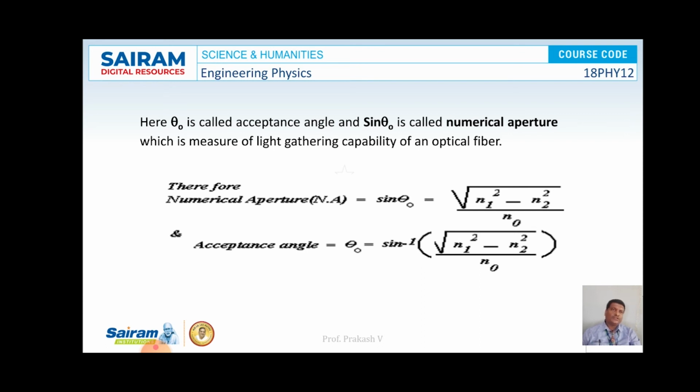So for the surrounding media, if it is air or vacuum, then the value of n0 becomes 1. By that time, the numerical aperture NA is equal to square root of n1 square minus n2 square, and the acceptance angle theta naught is equal to sin inverse of square root of n1 square minus n2 square. So this is the expression for numerical aperture and cone acceptance angle theta naught.